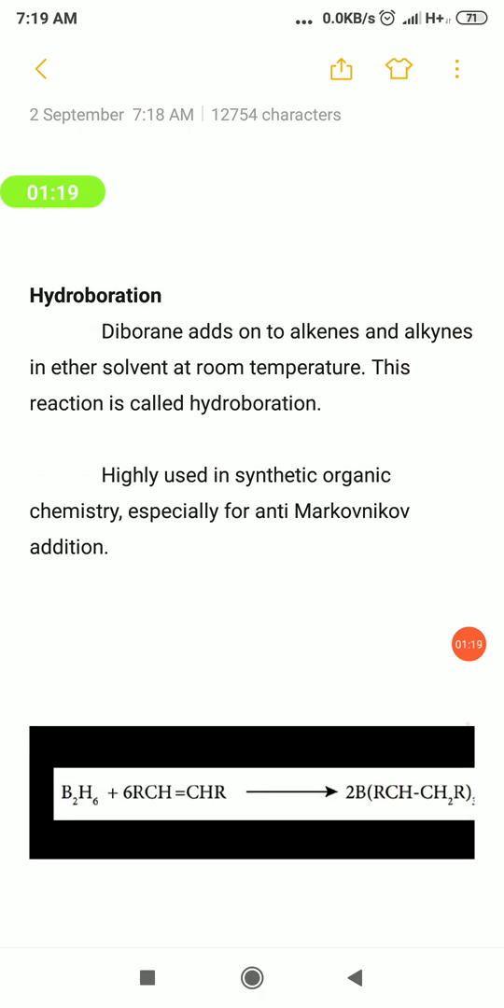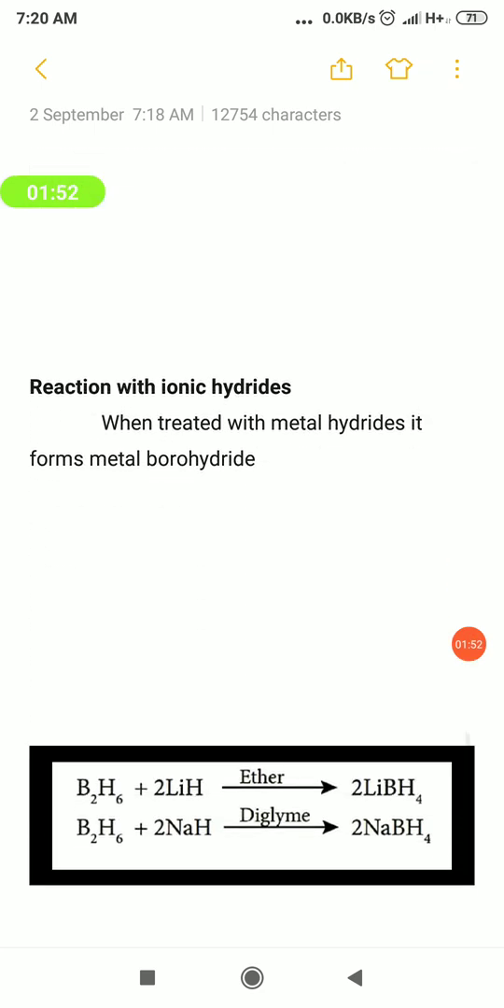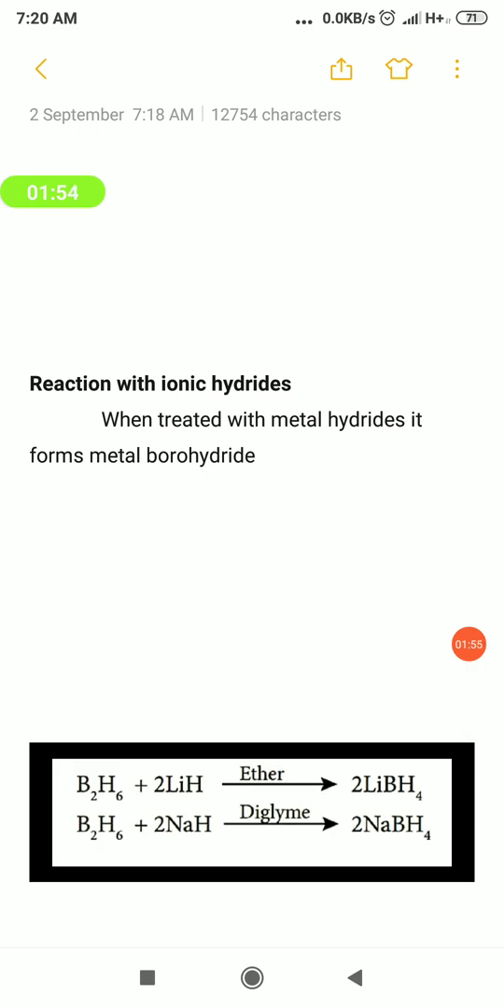And hydroboration. Hydroboration is nothing but the reaction of diborane with multiple bonded molecules. Either alkenes or alkynes can react with diborane, and this reaction is called hydroboration. The solvent used in this reaction is an ether solvent. It is mainly used in organic chemistry, and it is anti-Markovnikov addition. So B2H6 is reacting with an alkene molecule, and at that time a product of this type is obtained. So hydroboration is over.